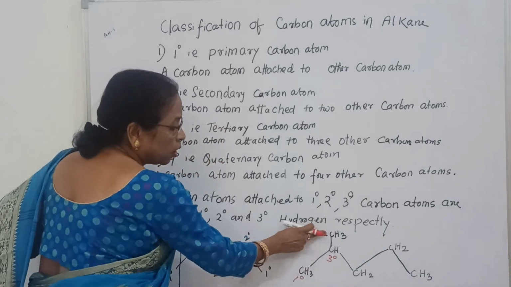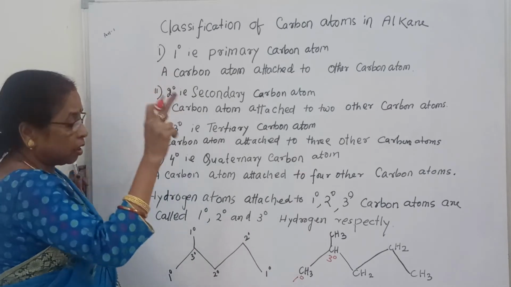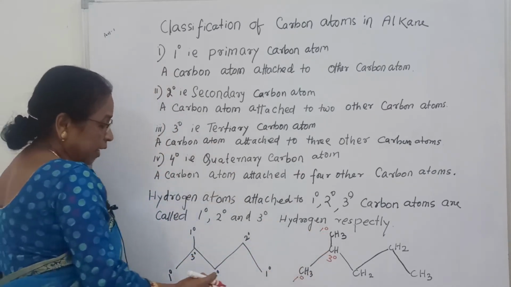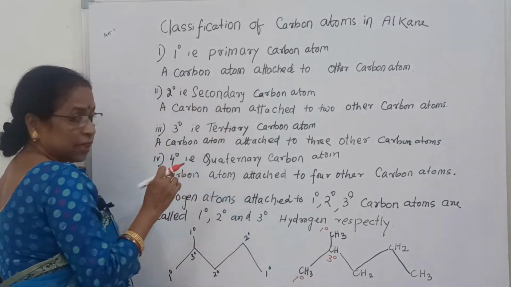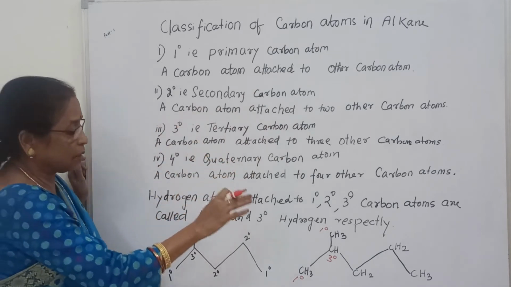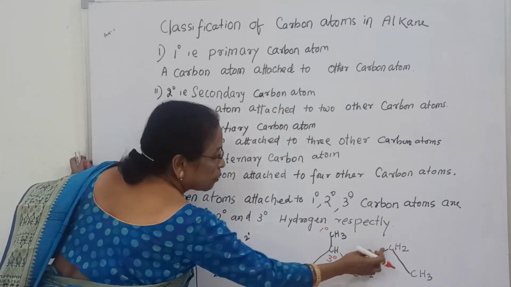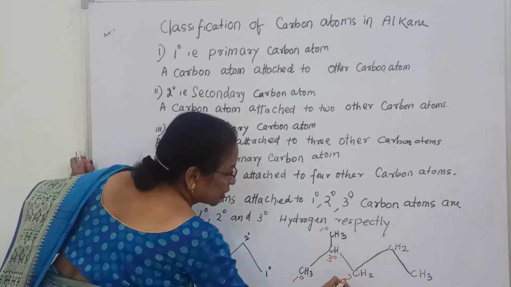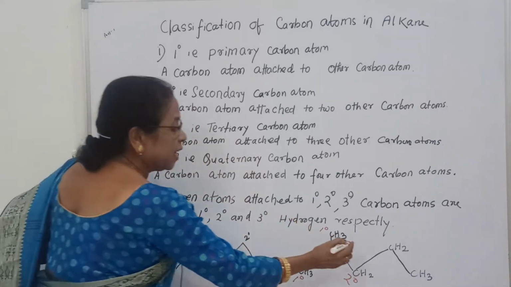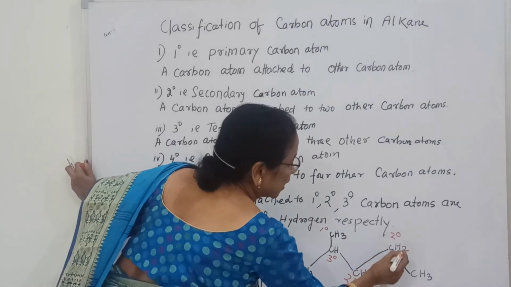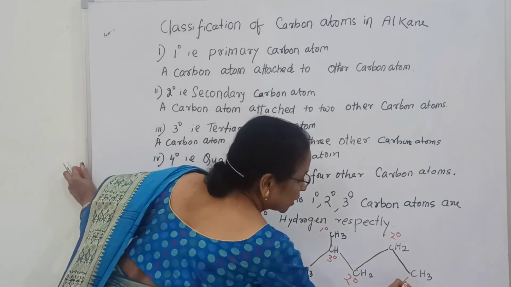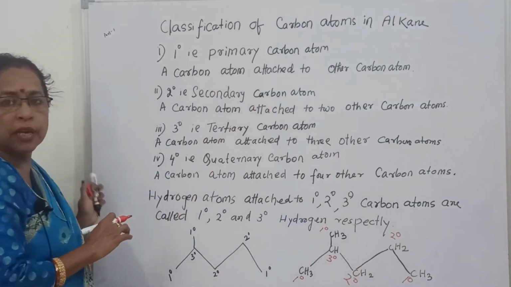Now this carbon is only attached to this carbon, so it is called primary. Again you see CH2, and what is secondary? I told you, a carbon atom attached to two other carbon atoms. Here in CH, there are two other carbon atoms, which is why it is secondary. That is also secondary, so you can understand why it is secondary, because it is attached to carbon atoms. Now it is primary because it is attached to one carbon atom.